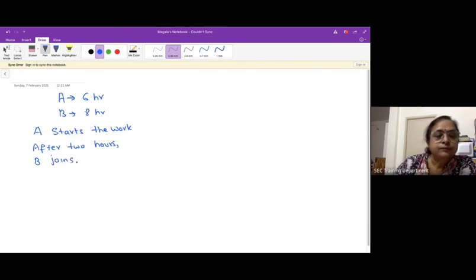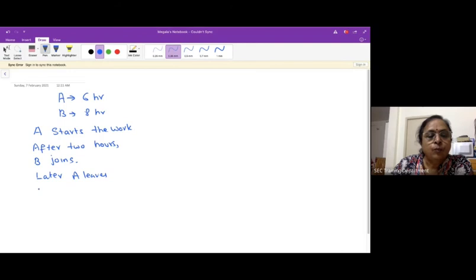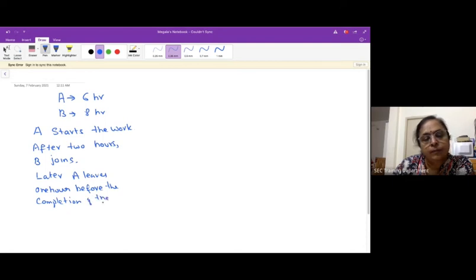And later, A leaves 1 hour before the completion of the work. How long were they working together? The question is, how long were they working together?